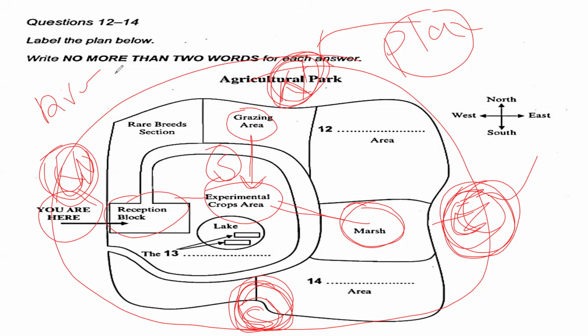What if the speaker says east of grazing area? So now this is the east side. So most of the time, students don't understand the locations and they refer to the entire plan, and that's why they miss the correct answer.